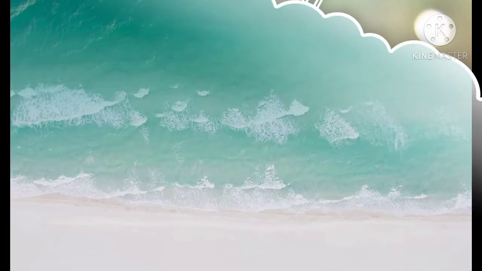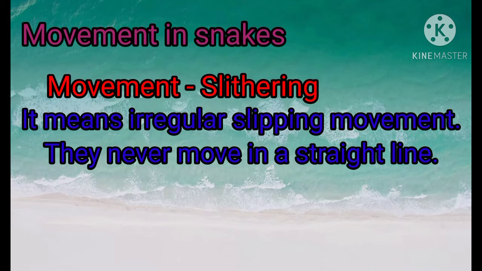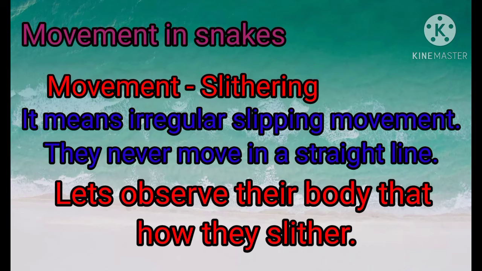Let's proceed to the next topic, that is movement in snakes. Snakes move through slithering. It means irregular slipping movement. They never move in a straight line. Let's observe their body, that is, how they slither.